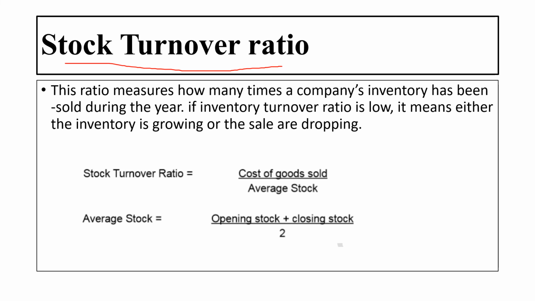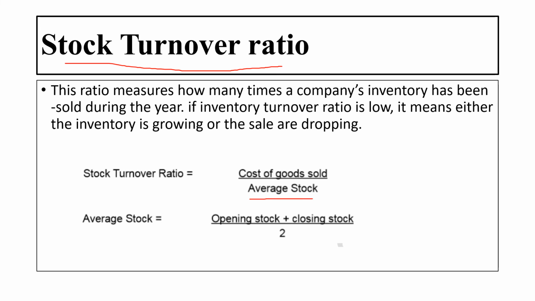Here we are measuring how many times the stock has been sold during that particular year, and if this ratio is low, that means either the inventory is growing or the sale is going down. The stock turnover ratio equals cost of goods sold divided by average stock.